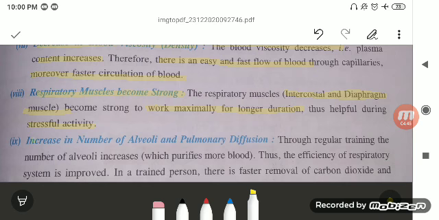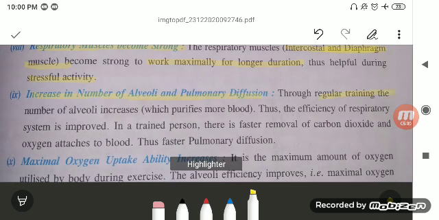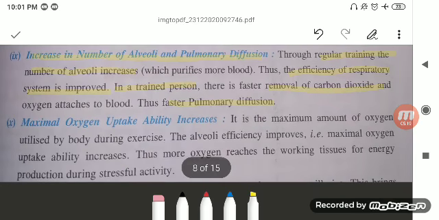Next is an increase in the number of alveoli, and that is going to increase the pulmonary diffusion, meaning the exchange of gases between the blood and the lungs. Through regular training or exercise, the number of alveoli increases. Thus, the efficiency of the respiratory system is improved. In the trained person, there is faster removal of carbon dioxide and faster attachment of oxygen to the blood, faster pulmonary diffusion, and the efficiency of the heart and lungs is going to increase.